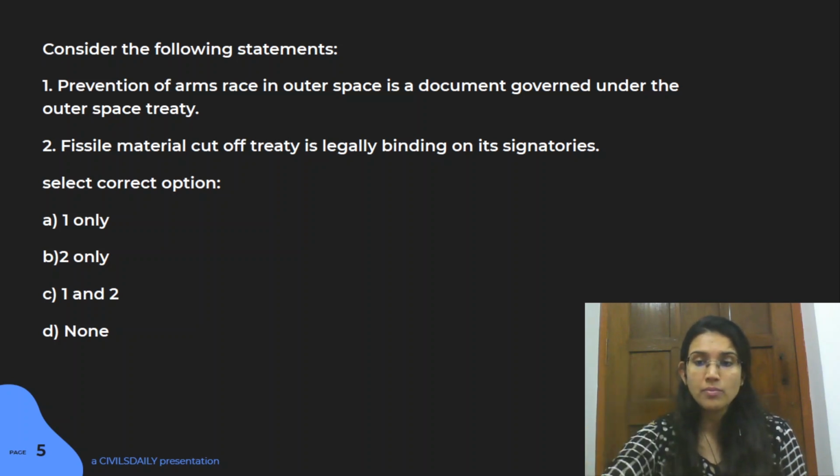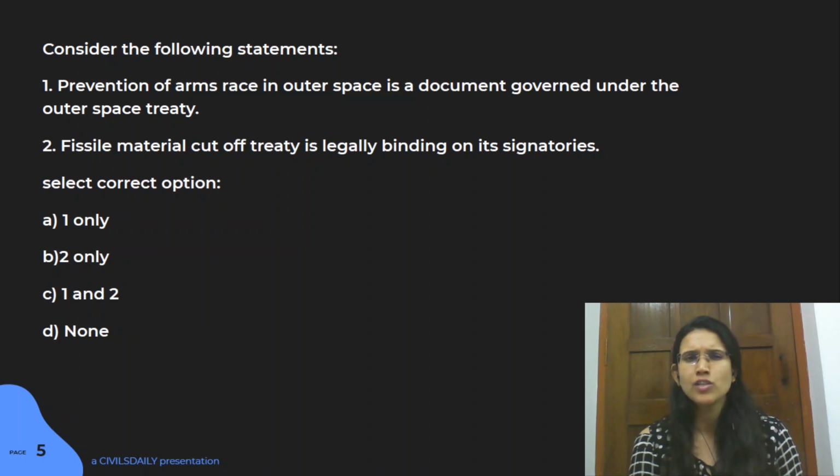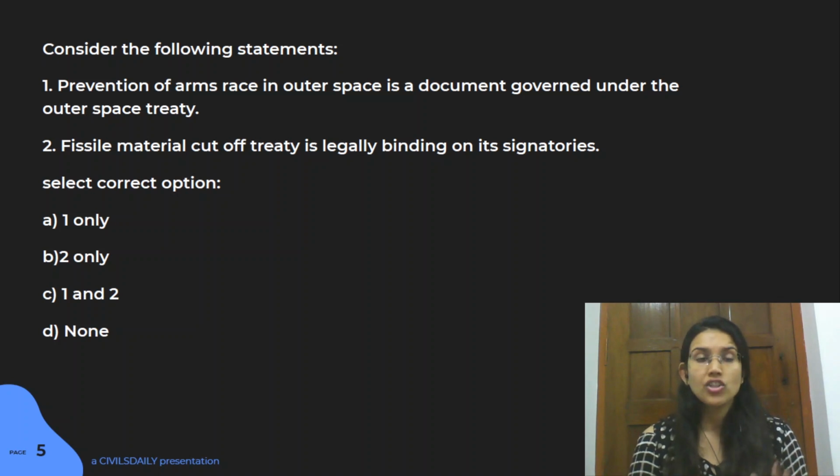Now, if you're talking about PAROS, now see, we've got an Outer Space Treaty which was signed in 1967, and I think it's a much more famous treaty. Everybody is aware about this particular treaty because this takes care of how the outer space regulations are to be done. So all those ideas have been covered in this particular treaty. India is a member of Outer Space Treaty, right?